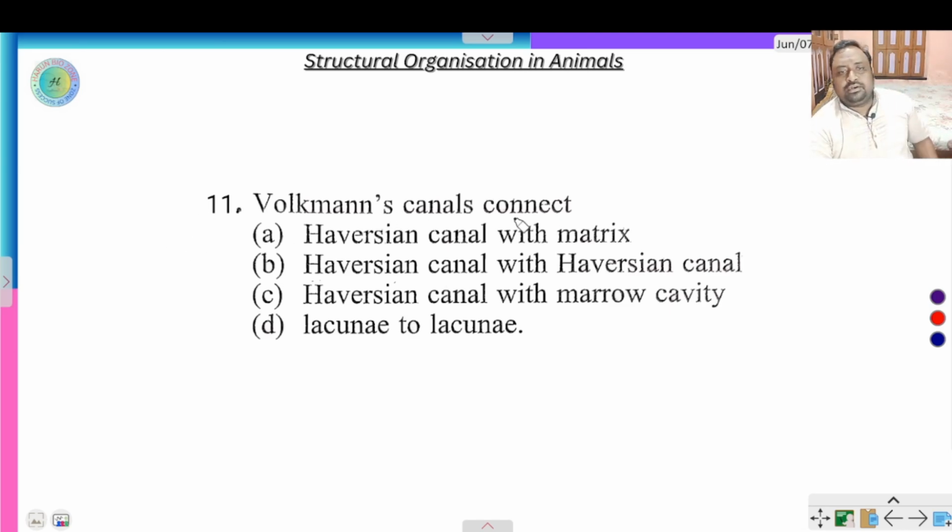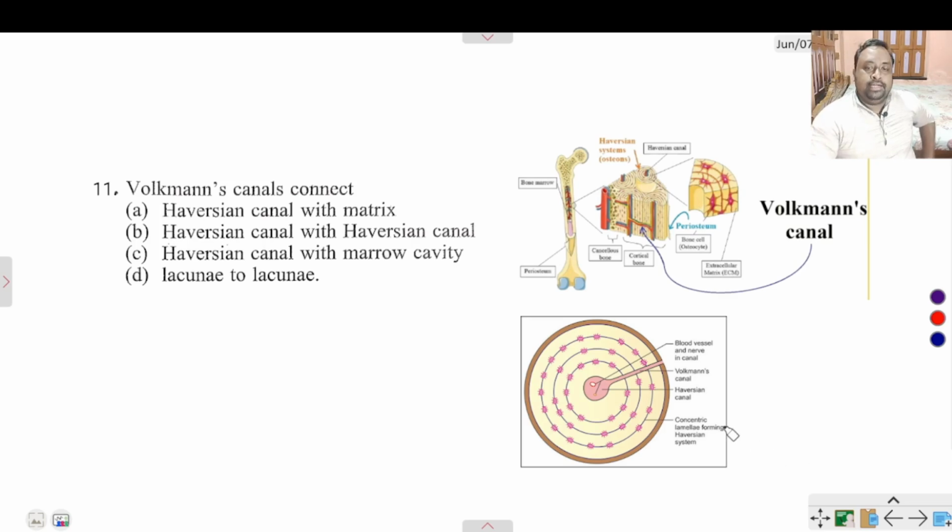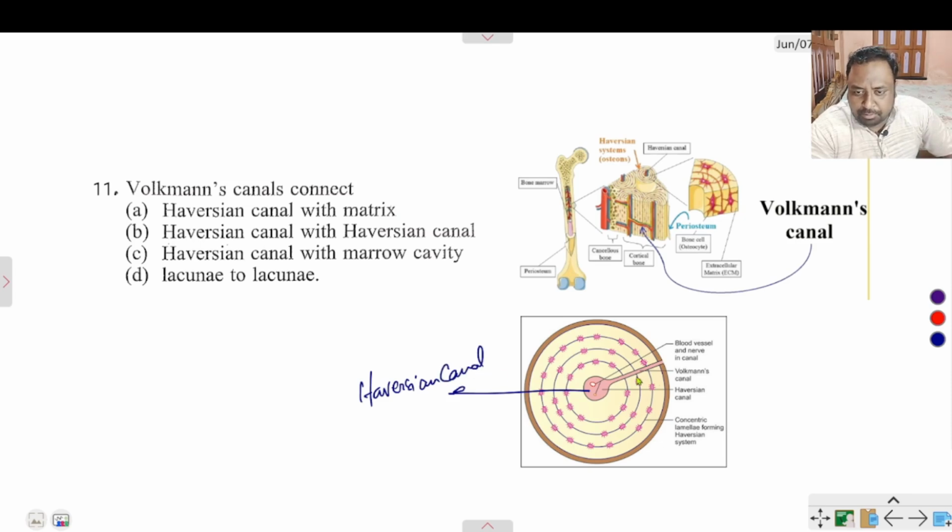Volkmann's canal connects Haversian canal with Haversian canal. This is the correct option. Let me explain this canal with a proper diagram. Here this is the Volkmann's canal. This is the Haversian canal. Haversian canal. And this is the Volkmann's canal.